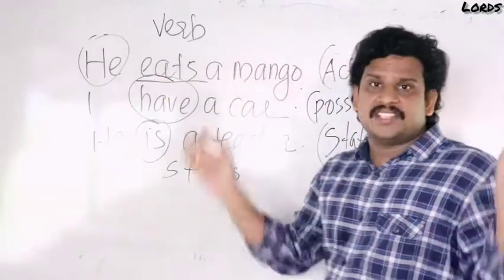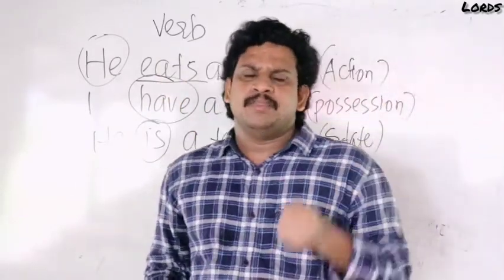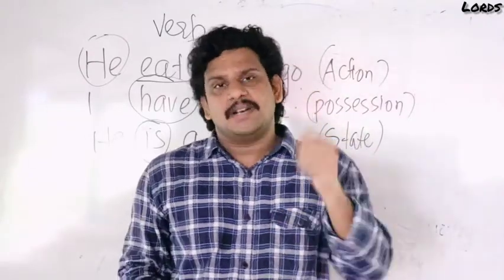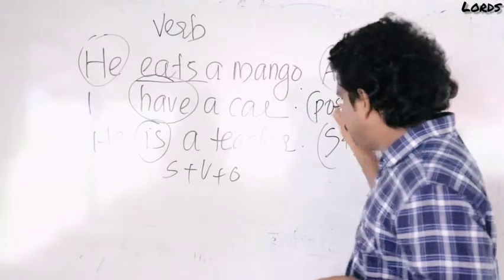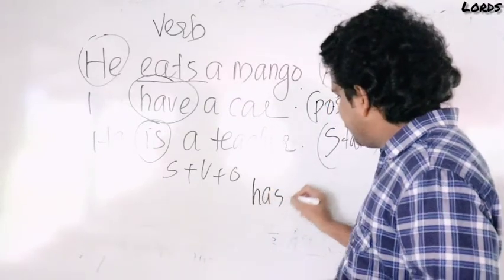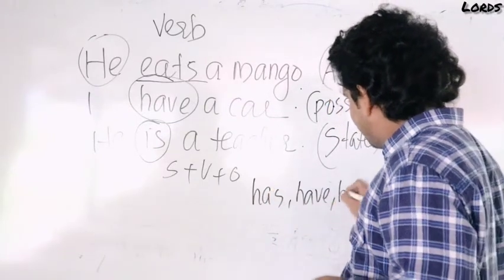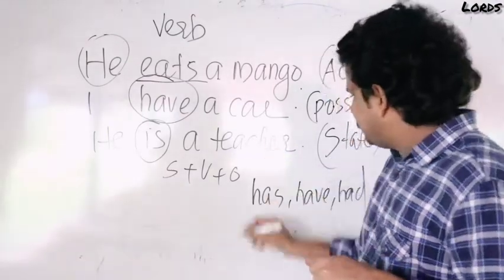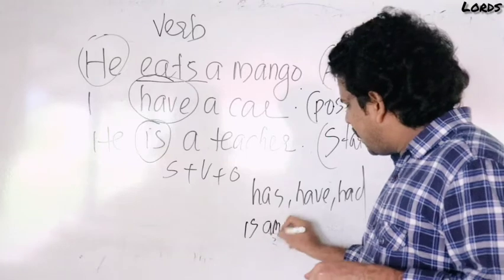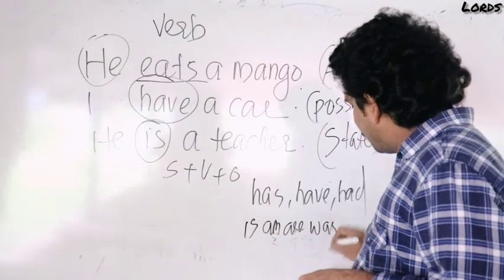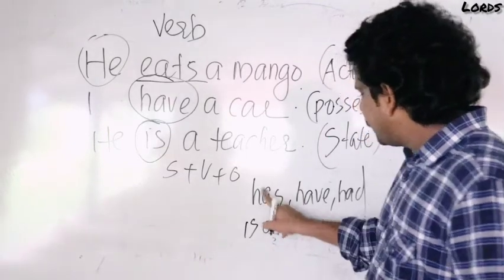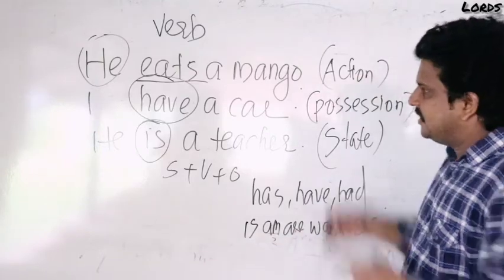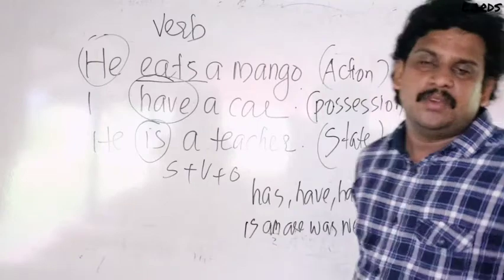Look, so many action verbs are here: eat, jump, go, fly, etc. Then there are only 3 possession verbs in English. They are possession verbs: has, have, had. There are 5 state verbs in English. They are is, are, was, were. Look, has, have, had: possession. Is, are, was, were: state. The remaining verbs: action.